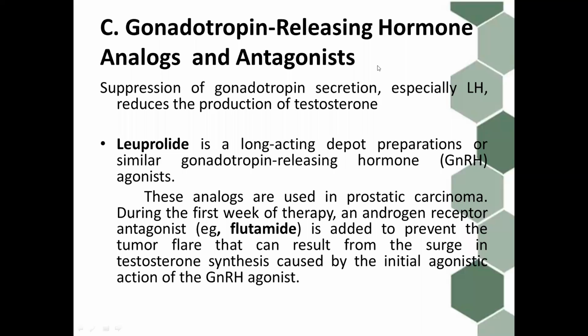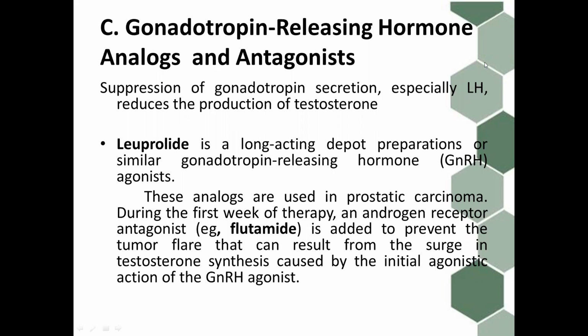Next are the gonadotropin-releasing hormone analogs and antagonists. Suppression of gonadotropin secretion, especially luteinizing hormone, reduces the production of testosterone. So leuprolide is a long-acting depot preparation of a gonadotropin-releasing hormone agonist. These analogs are used in prostatic carcinoma.